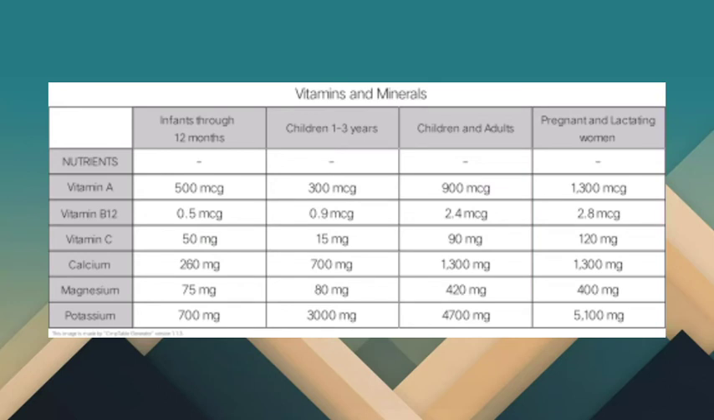So the recommended dietary allowance for vitamin C for infants is 50 milligrams. For children, 15 milligrams. For children and adults, we have 90 milligrams. And for pregnant and lactating women, we have 120 milligrams.